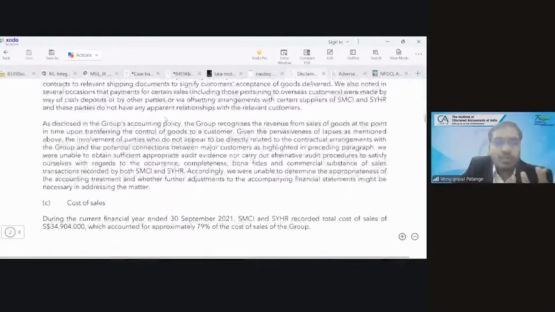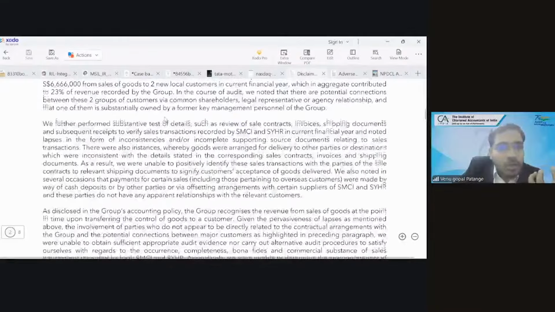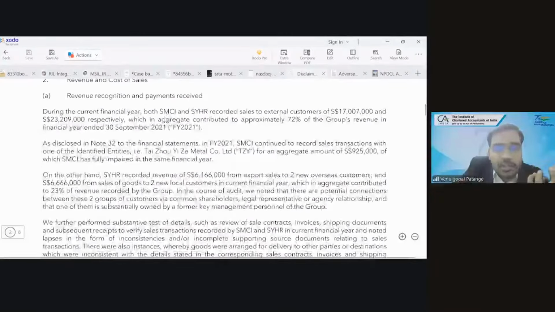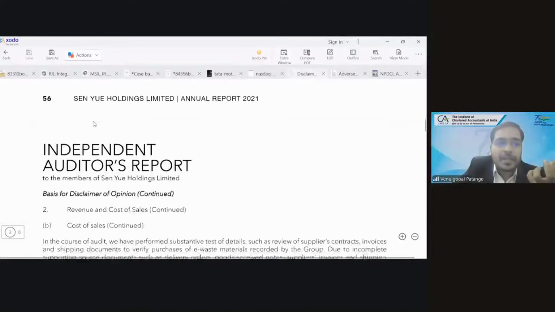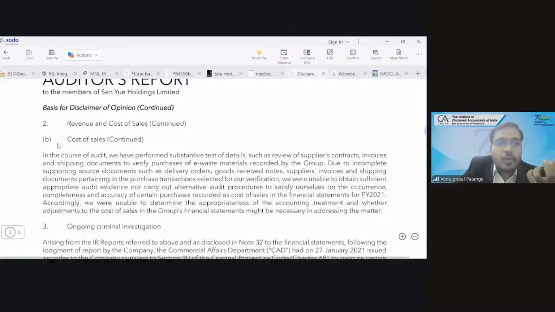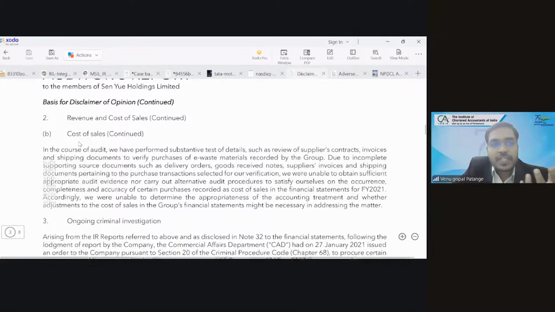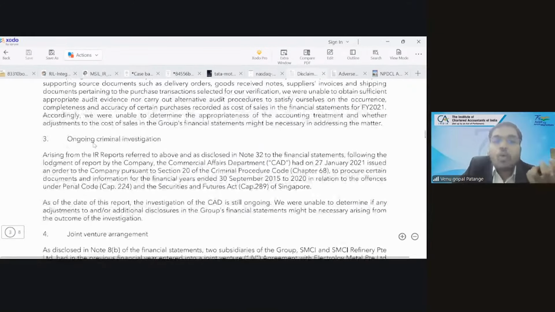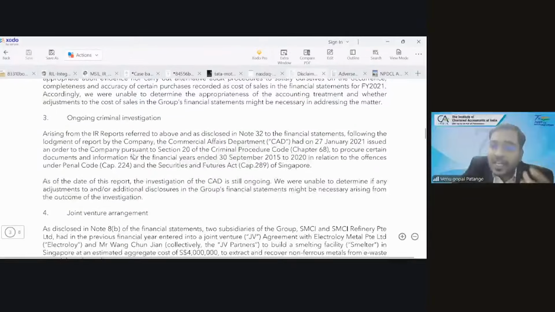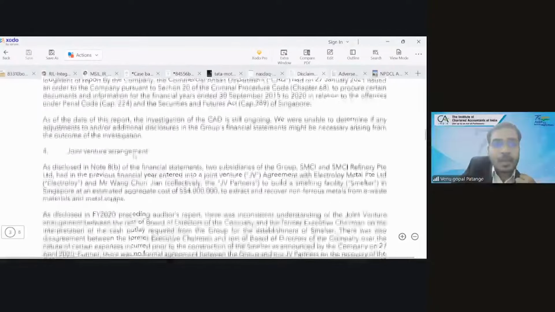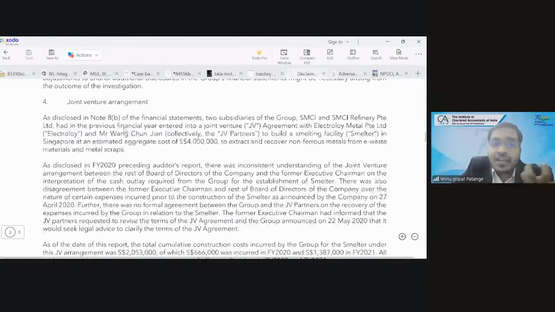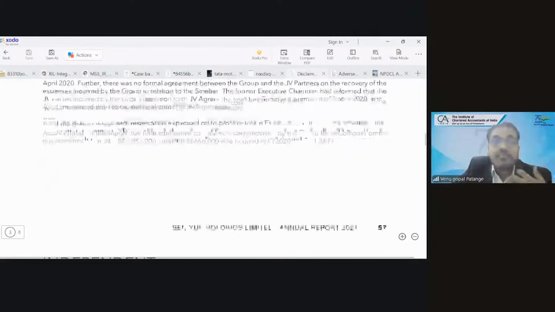I'll share it with you anyways. You can go through. I'm not able to see B. They have directly jumped to C. So C, cost of sales, there is an impact. B, they have given here, B, cost of sales. Ongoing criminal investigation happening on the company. For that, you need to supply some information. They are not giving that information. Joint venture arrangement, they are doing some joint venture arrangement. Regarding that, they have not given details.